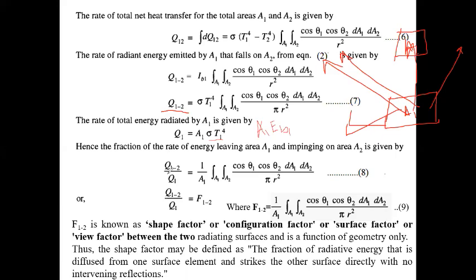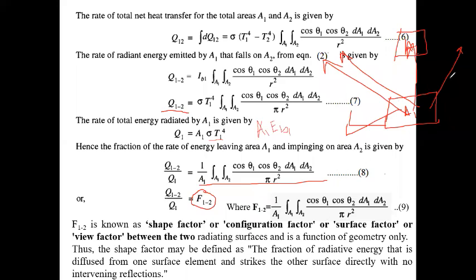So Q12 by Q1 equals 1 by A1 times the integration over A1 A2 of cos theta 1 cos theta 2 by pi r square, and this is called F12. This term F12 is called the shape factor, configuration factor, surface factor or view factor between the two radiating surfaces. It is defined as the fraction of radiated energy diffused from one surface element that strikes the other surface directly with no intervening deflection.